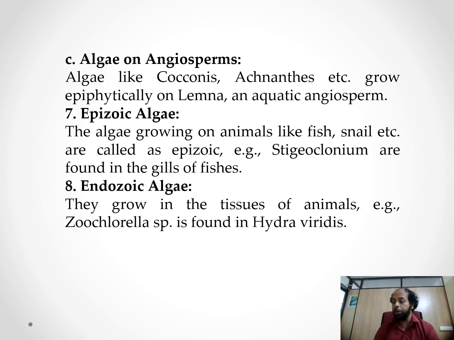The third one is algae and angiosperms, higher plants. Algae, Coleochaete, Acanthus grow epiphytically on aquatic angiosperms like Lemna, Pistia, Eichhornia. Epizoic algae: the algae growing on animals like fish and snail are called epizoic algae. Stigeoclonium is found on the gills of fishes. Endozoic algae grow in the tissues of animals, like Zoochlorella, which is found in Hydra.